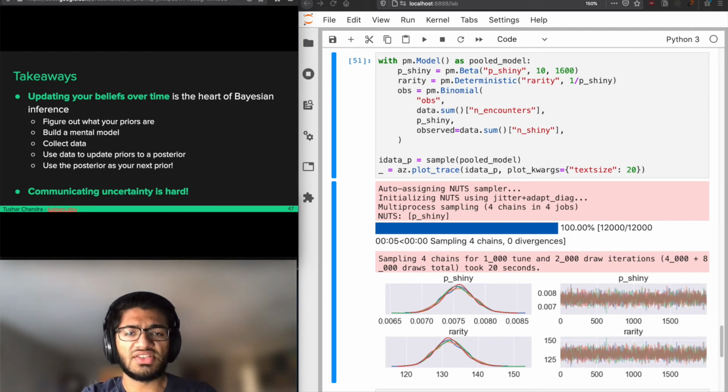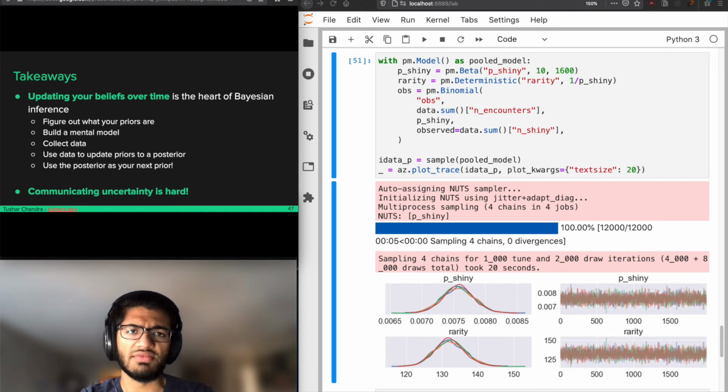And the other thing is that communicating uncertainty is really, really hard. So the players who are saying that the shiny rate is 1 in 150, we can never prove that they're wrong. We can be fairly certain that they're wrong, but even then, we can't come up with a point estimate of our own shiny rate. I could tell you that the shiny rate is 1 in 130 based on this plot, but that is doing a disservice to all of the work that we just did to narrow down the shiny rate range from 1 in 120 to 1 in 140.